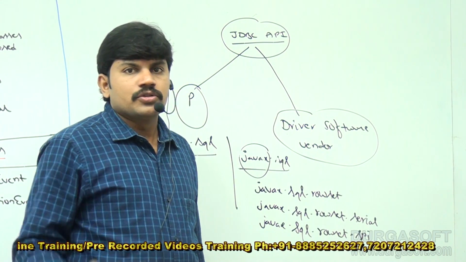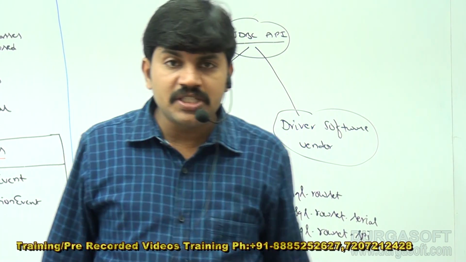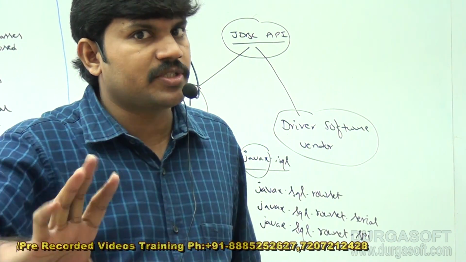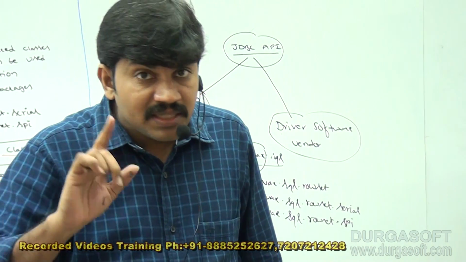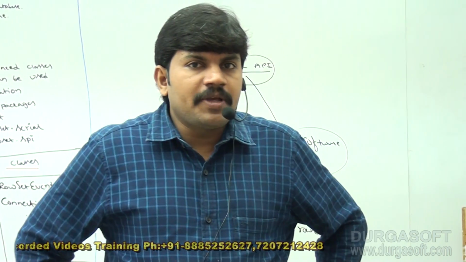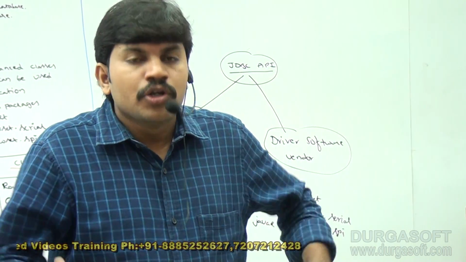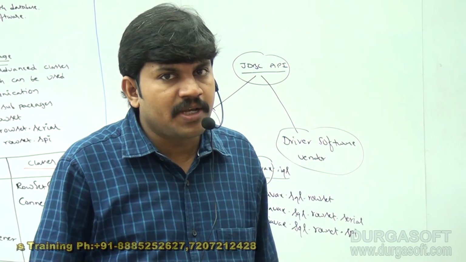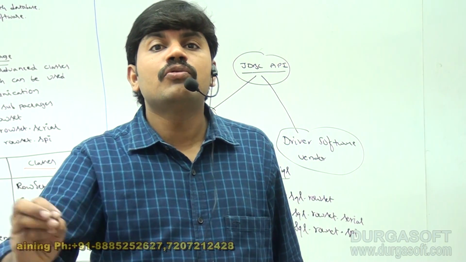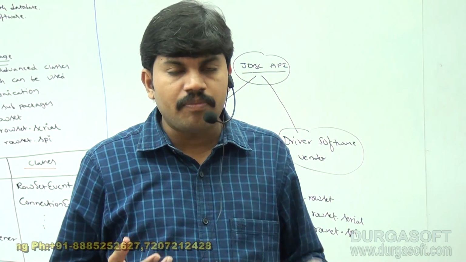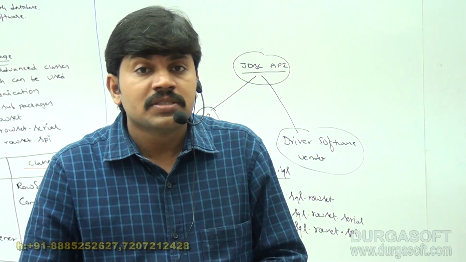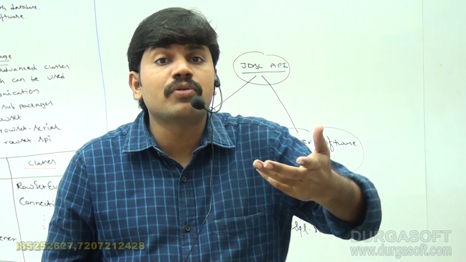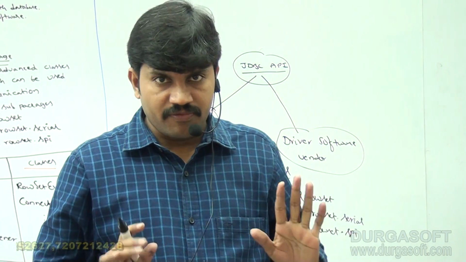So what is the JDBC API? The JDBC API defines several classes and interfaces which can be used for database communication. Second, who is going to use the JDBC API? The programmer, to develop JDBC based applications. The other person who can use this JDBC API is the database vendor, to develop driver software. If I want to develop driver software for my own database, we have to develop it by implementing the interfaces of the JDBC API. Clear?